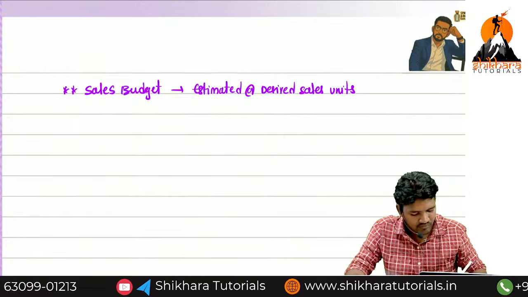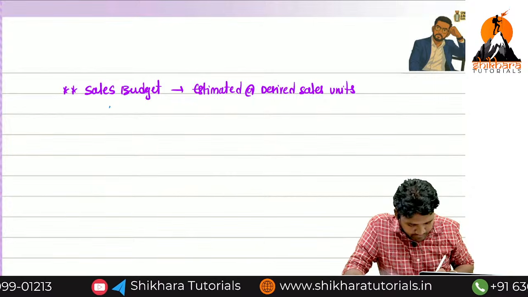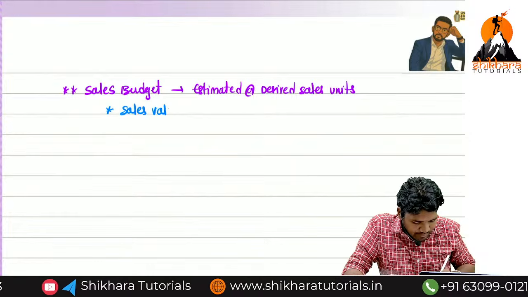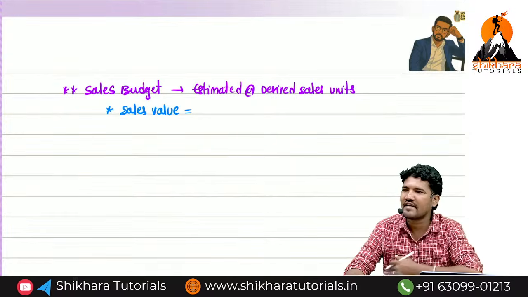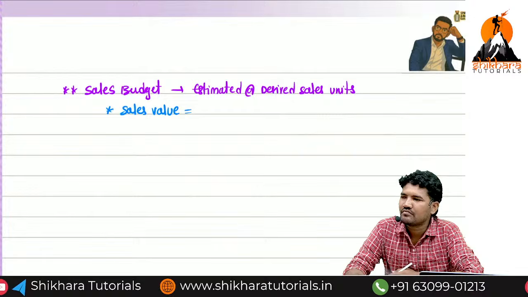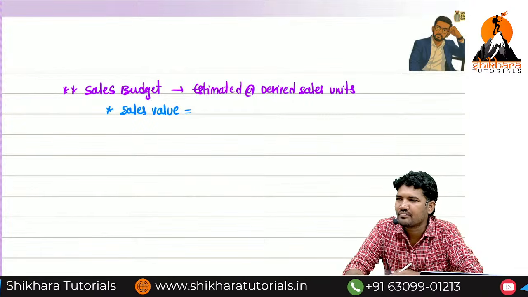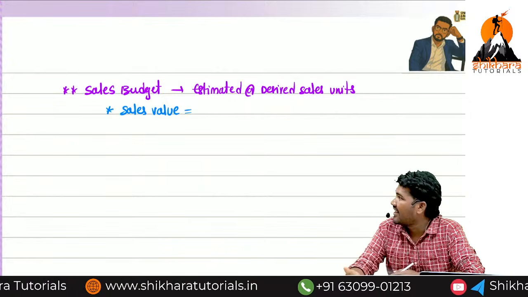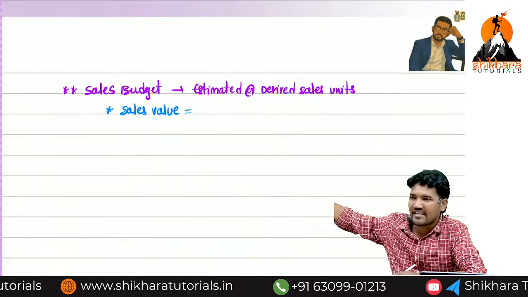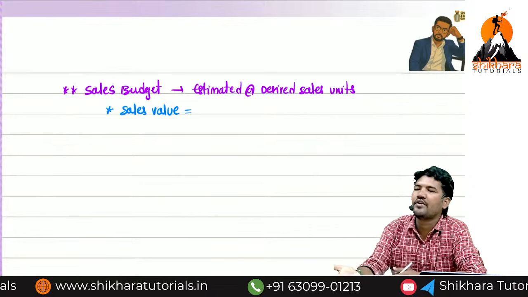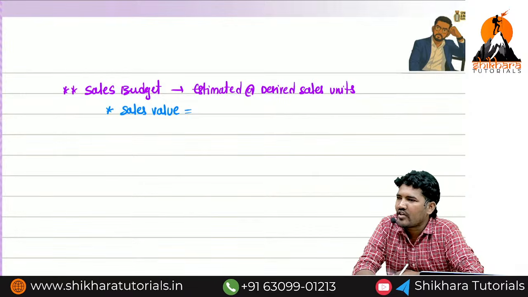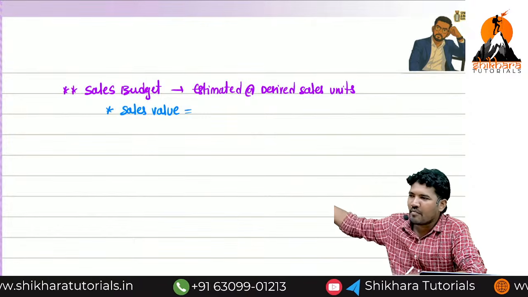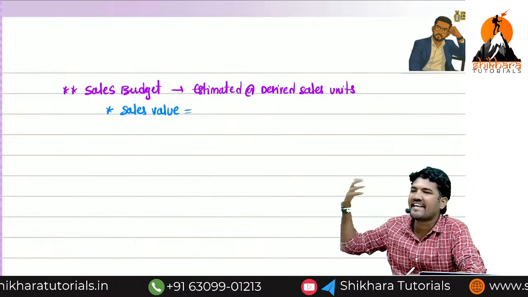Now I want sale value. That is a calculation part involved here. How to calculate sale value? Number of units sold, that is, estimated or desired sales units, into selling price per unit. Do you understand the logic? They will give direct information called number of units. If you multiply with per unit price, you will get sale value.